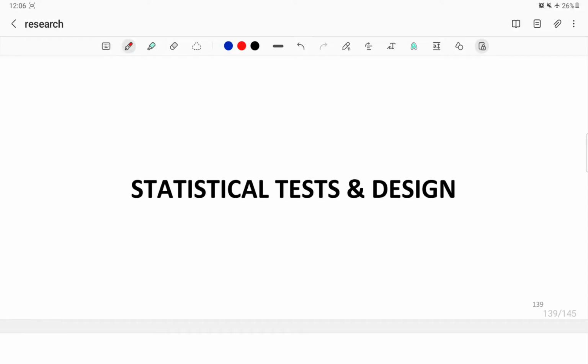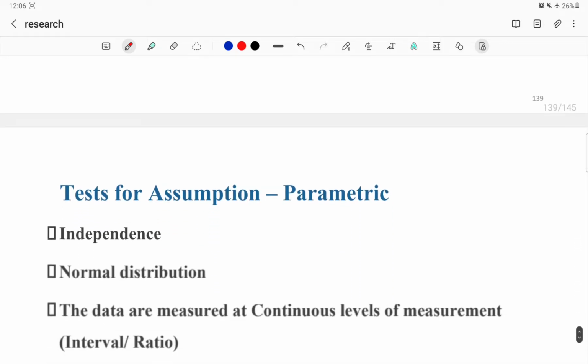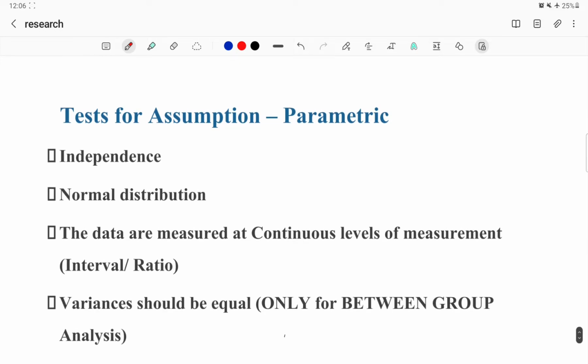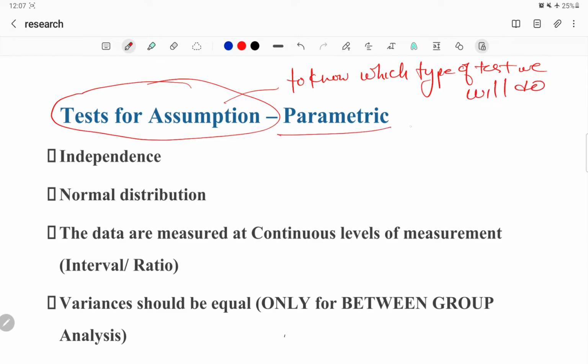Hi. So today we'll discuss statistical tests and designs. Before going to the test, there are some assumption tests. That we call test for assumption. It is done to make sure which test we have to do, or to know which type of test we will do. There are two types. One is parametric, one is non-parametric.